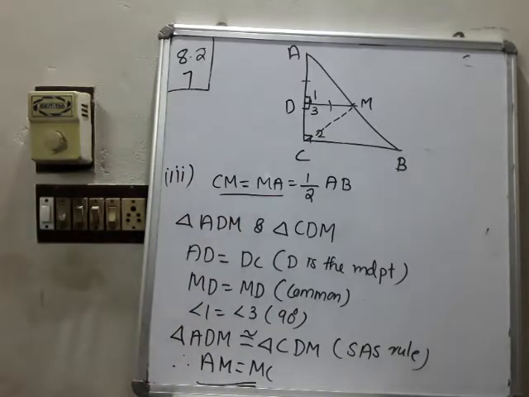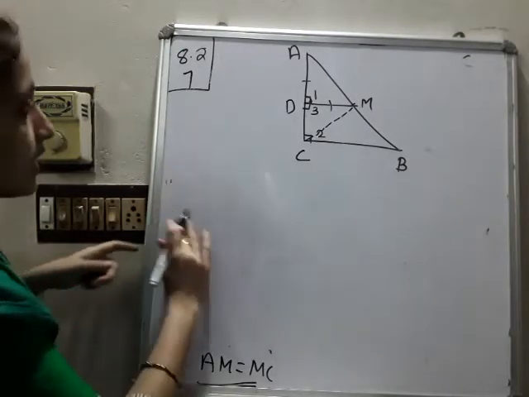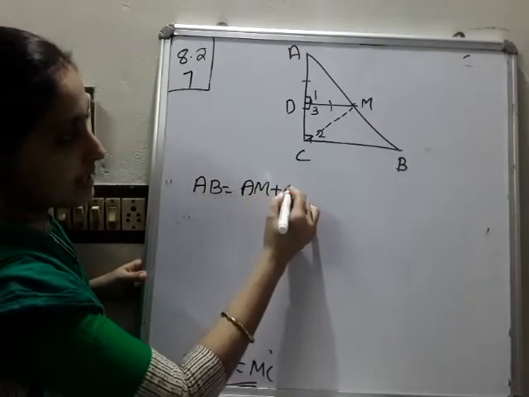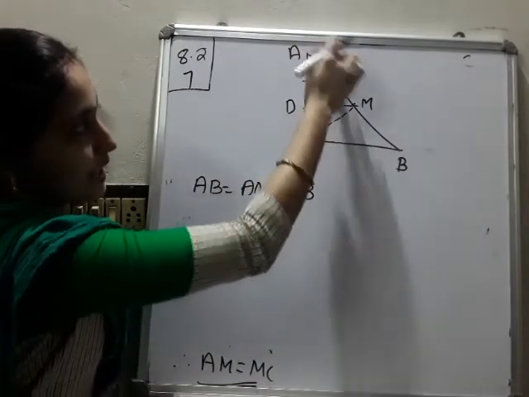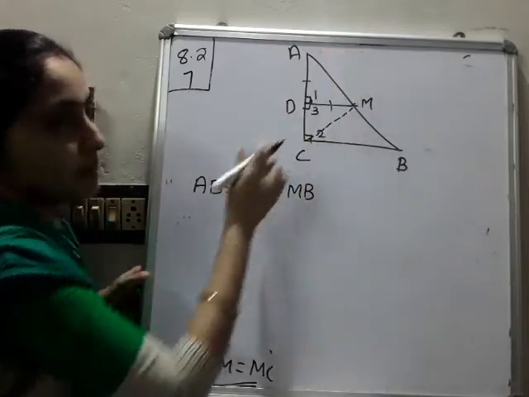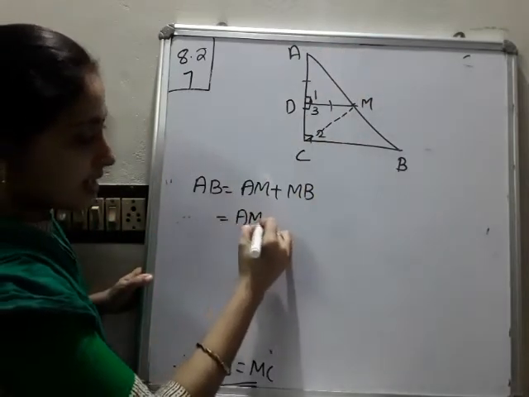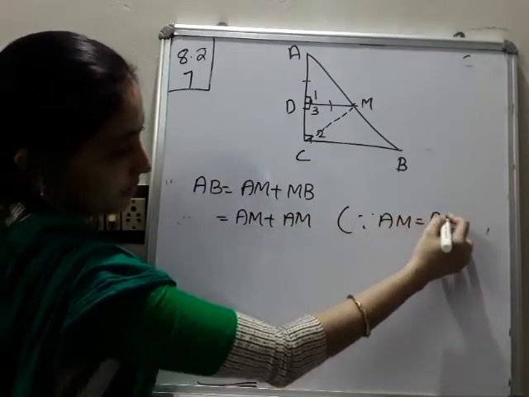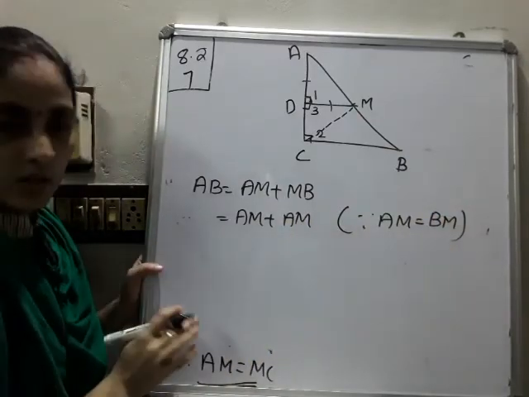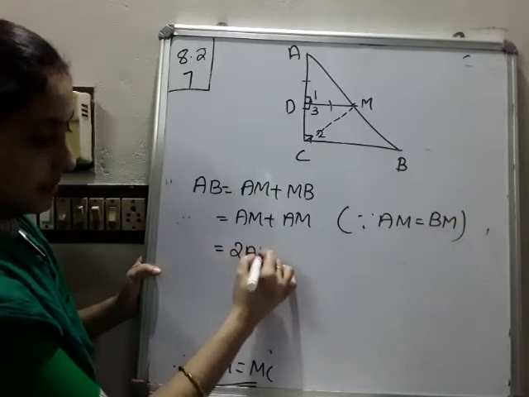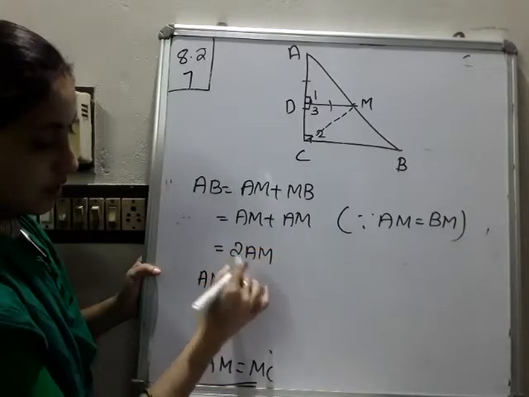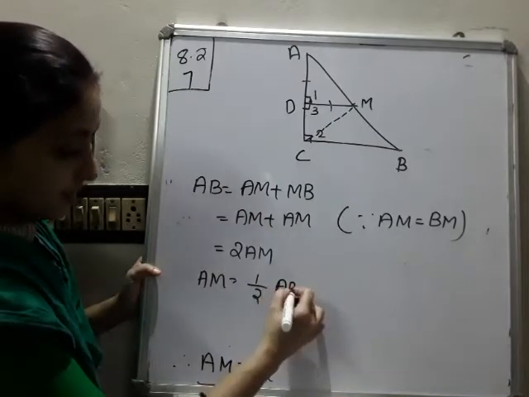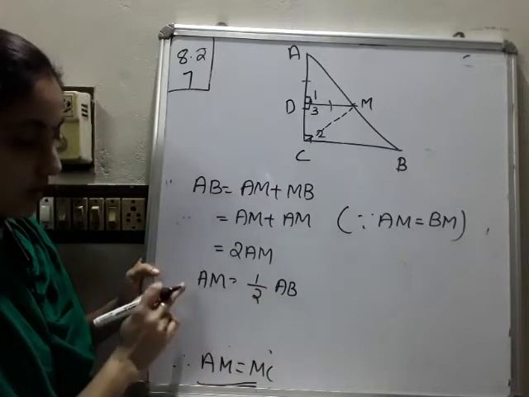Okay, listen here. We already know M is a midpoint, so AB is equal to AM plus MB. We can replace MB by AM because they are equal, so that is AM plus AM. The reason is AM is equal to MB. So that is equal to 2 times AM. So AM is equal to, moving 2 to this side, 1 by 2 AB. Previously we got AM is equal to MC. Now we got AM is equal to half AB.